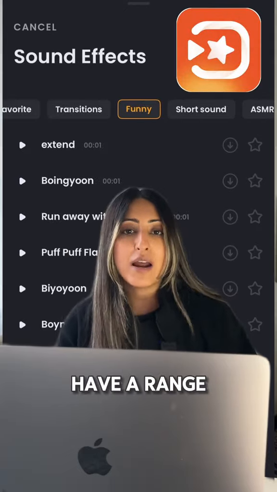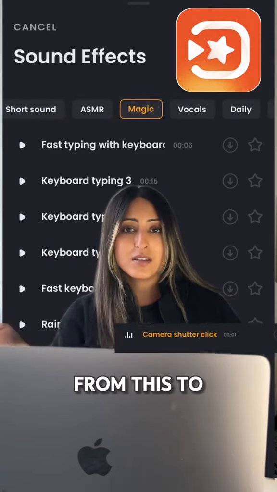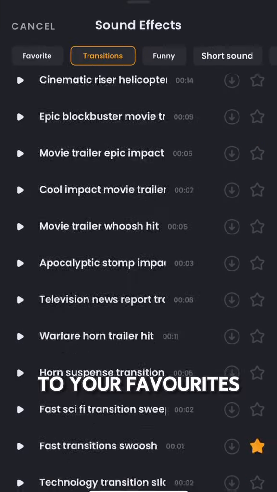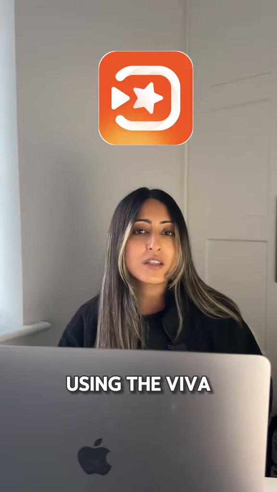Viva Video Library has a range of sounds that you can use, from this to this to this. To save time, you can go through each sound and add them to your favourites. Be sure to try this out on your next video using the Viva Video app.